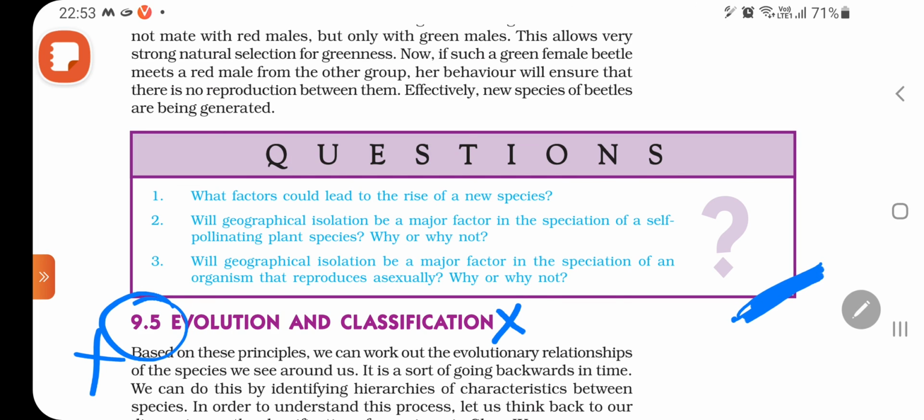So in next video I will cover this portion of evolution which I feel that it can come, possibility is there. Okay, so in next class we will start.